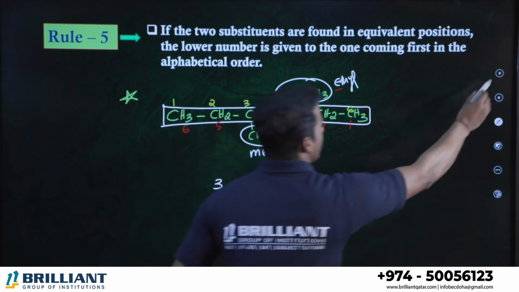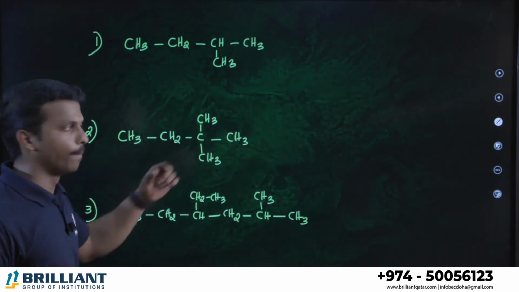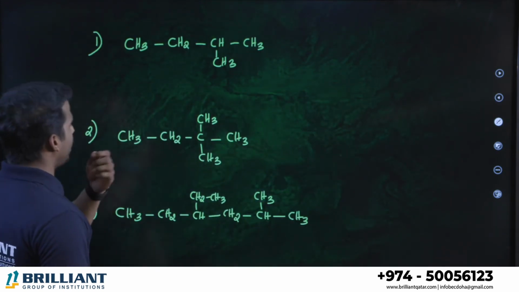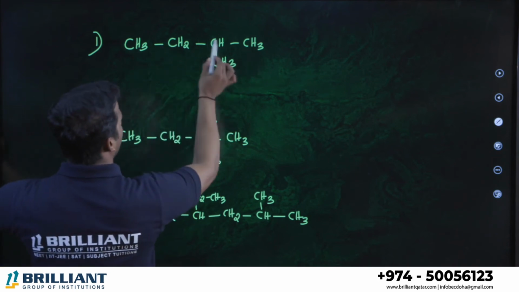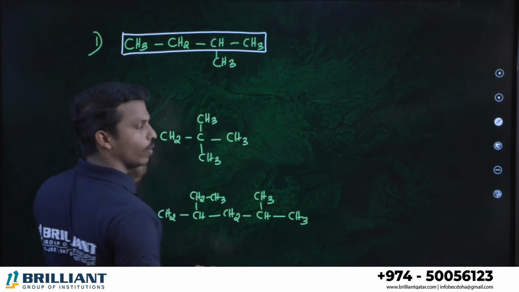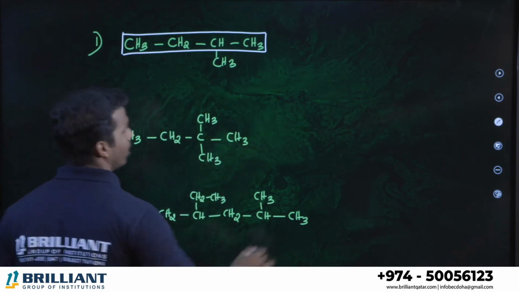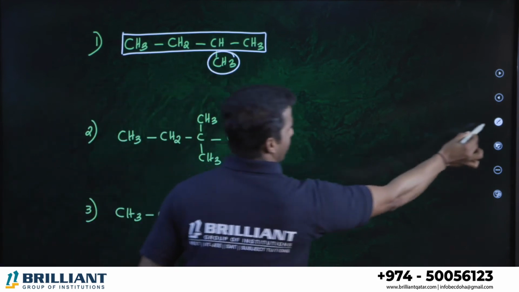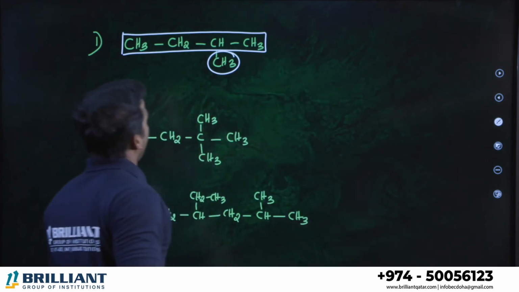Now let us practice many questions. Question number 1. Here select the longest chain: 1, 2, 3, 4, and 1, 2, 3, 4. Let me take this as the longest chain. You can take this also, and you will get the same compound. Which is the branch you have? Methyl.